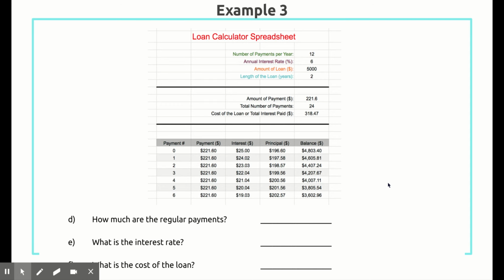How much are the regular payments? We can see in the table that the amount of payment is 221.60. That's how much the monthly payments are going to be. What is the interest rate? The interest rate is 6%. And what is the cost of the loan? The cost of the loan is the same thing as the total interest paid. So by the end of paying off this $5,000 loan, how much interest will we be paying? It's right here in the middle section: 318.47 is the amount of interest that we'll be paying back.